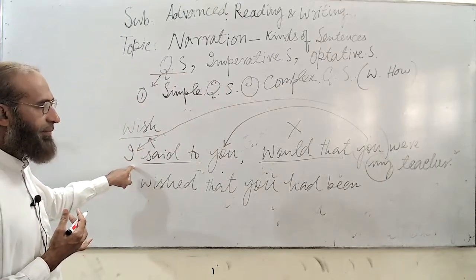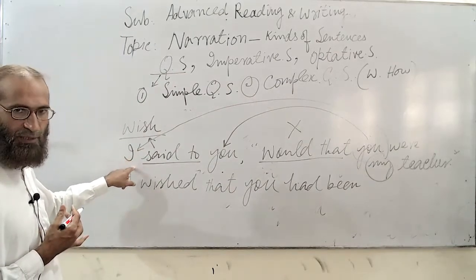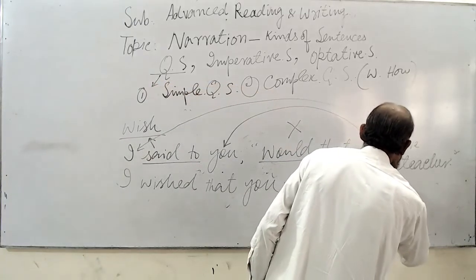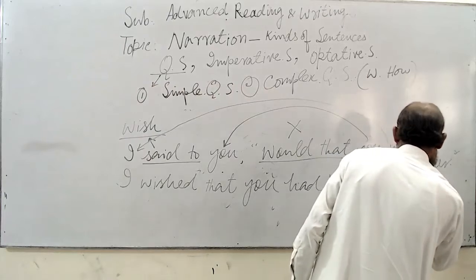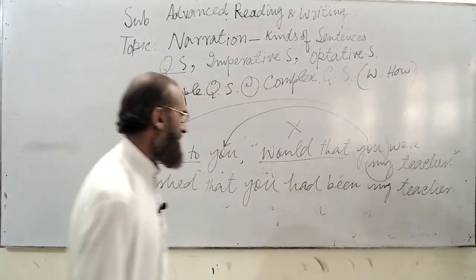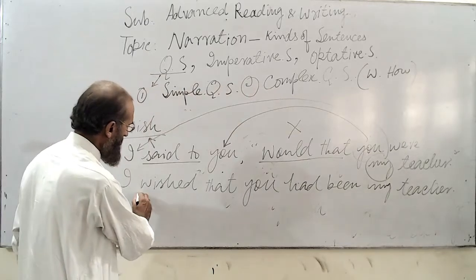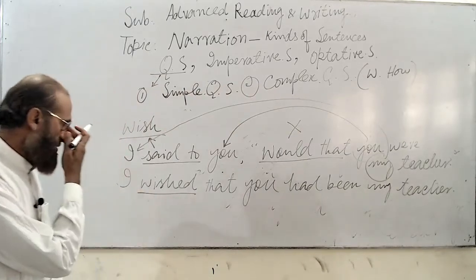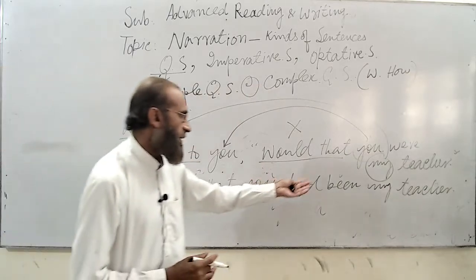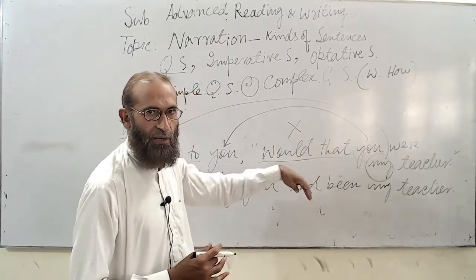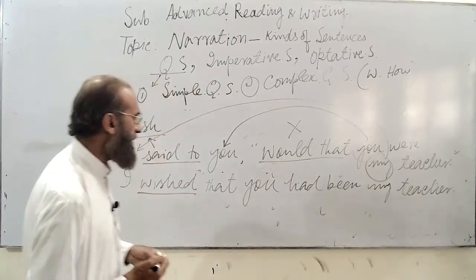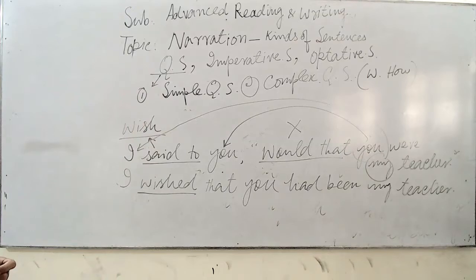So my will remain the same: that you had been my teacher. So you learned that said to has been changed into wished, would that has been dropped, the past indefinite tense has been changed into past perfect, and the rest of the words remain the same.